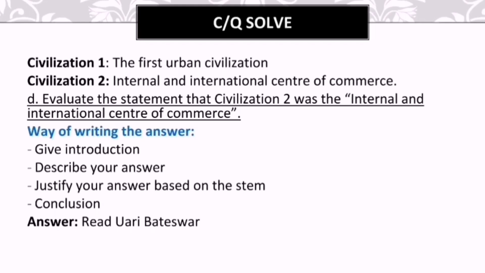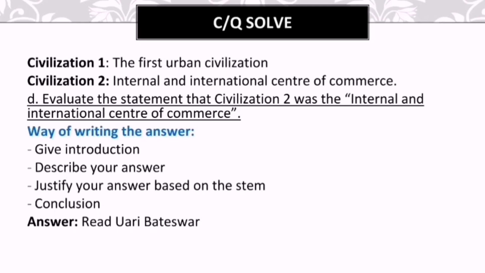Now when you have just written the civilization name for the introduction, which was the center of internal and international trade and commerce, now we know that the civilization that was the internal and international center for the trade of commerce was Uari Bateshwar. So Uari Bateshwar will be the correct answer here. So write that for the introduction.